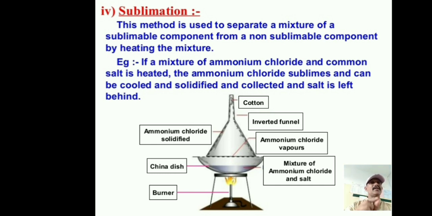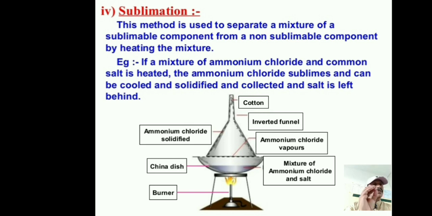This method is used for the separation of some components present in sublimable substances. It is used to separate a mixture of a sublimable component from a non-sublimable component by heating the mixture.